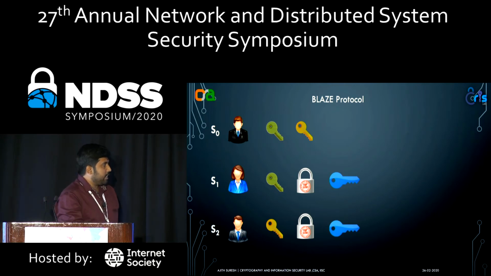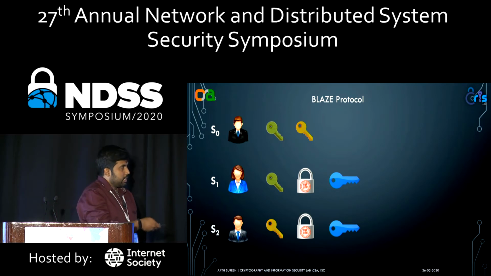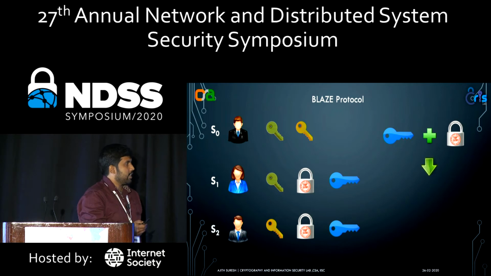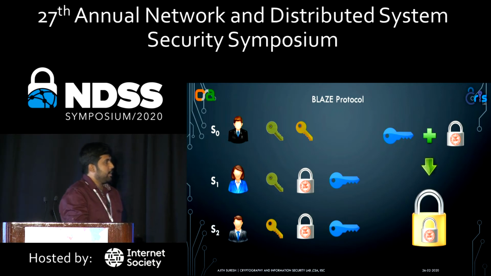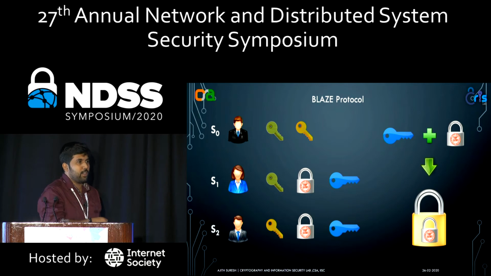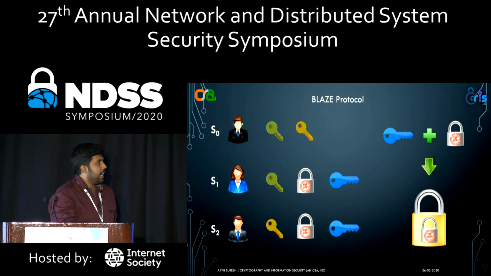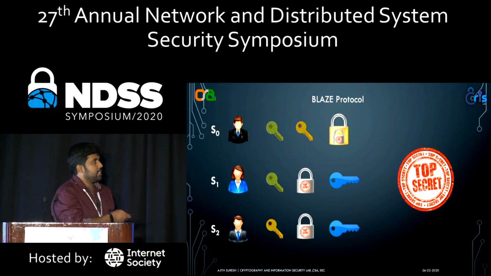In the second phase, once S1 and S2 get these locked boxes, they will choose one key, the same key, and using that key they will encapsulate this locked box further. It's called a double lock. So they will lock this locked box again using one other key which is available with both S1 and S2, and this will be given to S0.